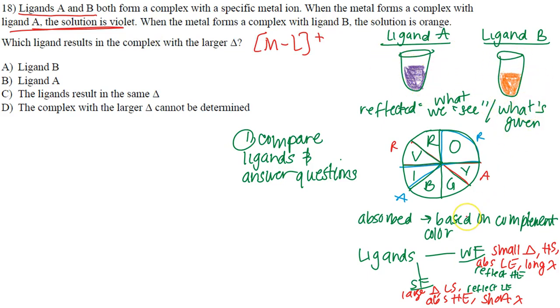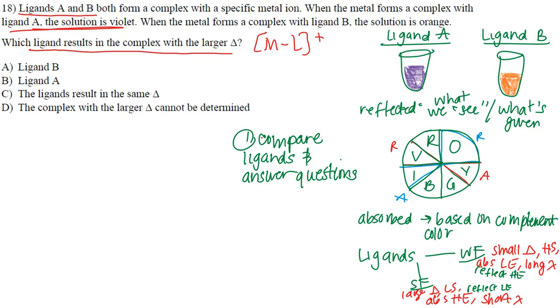Okay, folks? They're asking us which ligand is going to result in the complex with the larger crystal field energy. So we just saw the larger crystal field splitting. We know that if you have a strong field ligand, you're going to have a larger crystal field splitting, right? So they're really asking us, hey, which one of these ligands is actually a strong field ligand? And how do we verify whether or not it's a strong field ligand?